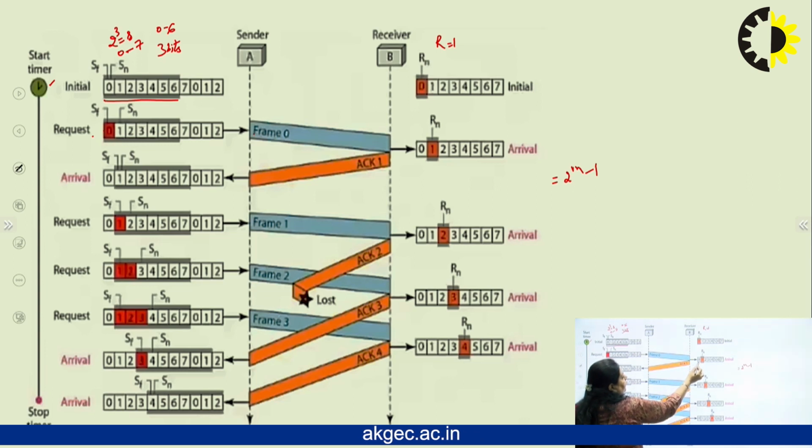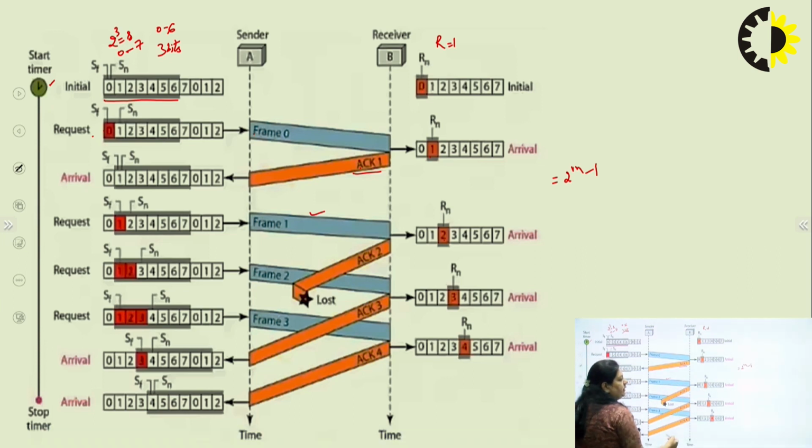Receiver received the frame. It sends the acknowledgement for the next expected frame, that is acknowledgement 1. Sender got the acknowledgement. It moves to the next frame, that is frame 1. It sends the frame 1 correctly. Now, the receiver received the frame 1, it sends the acknowledgement for the next expected frame, that is acknowledgement 2. Now, this acknowledgement got lost.